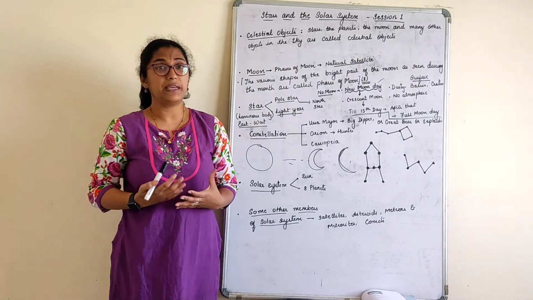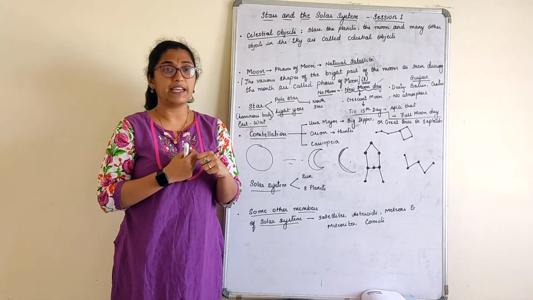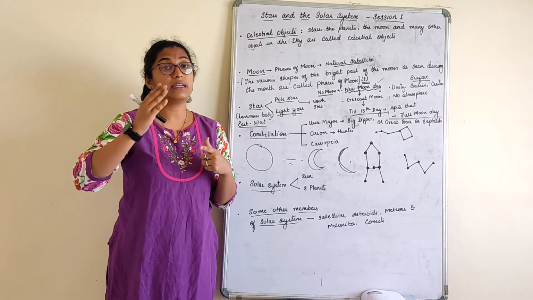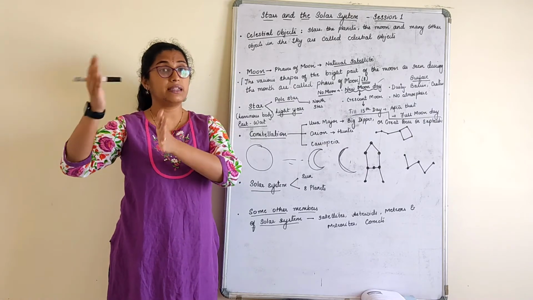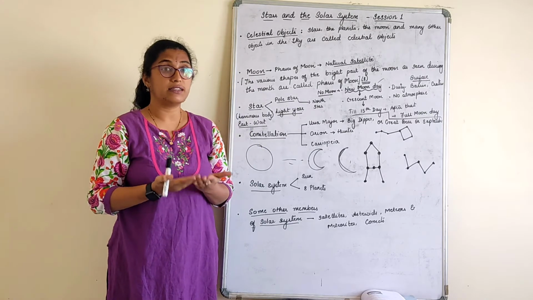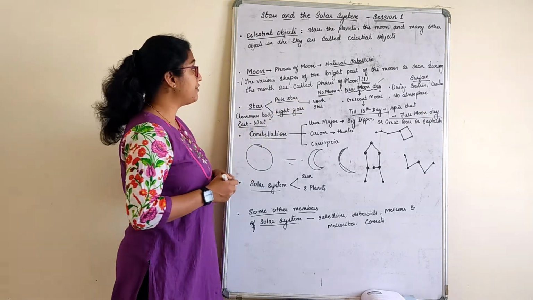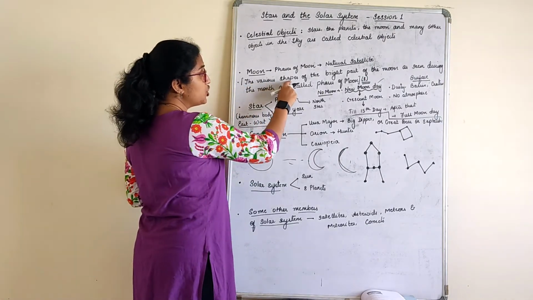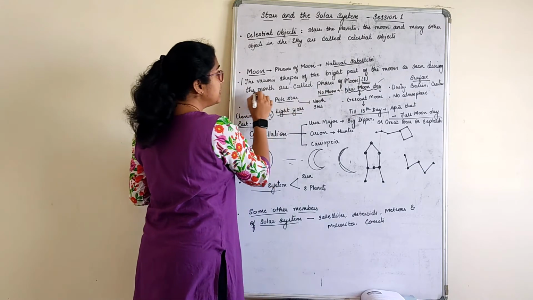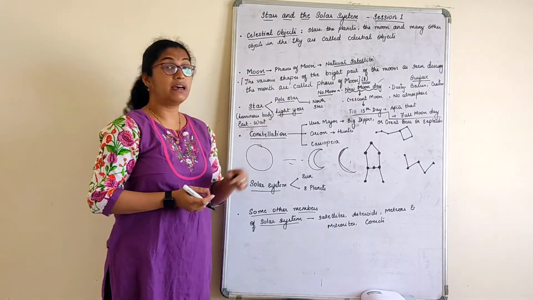There is much theory behind this, but here let us only know the gist about no moon day. The next day of the no moon day is a crescent moon. The crescent moon size appears bigger and bigger until the 15th day where the full moon appears, which is called a full moon day. So these are the phases of the moon. How do we define it? The various shapes of the bright part of the moon as seen during the month are called phases of the moon, and there are 8 phases.